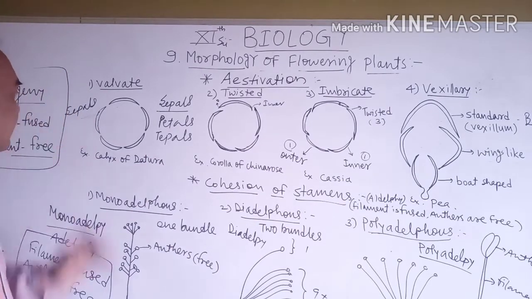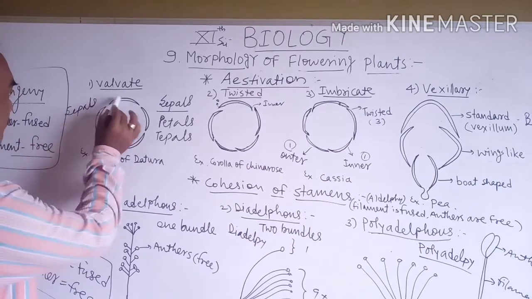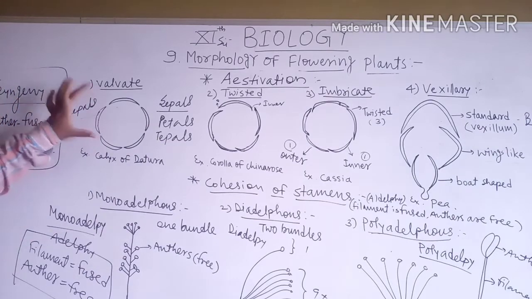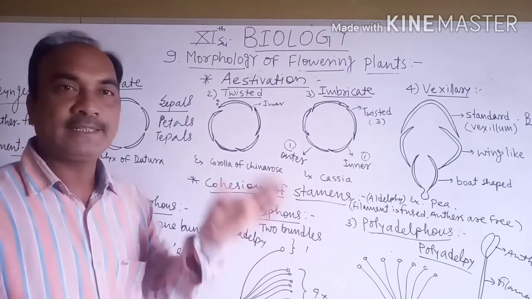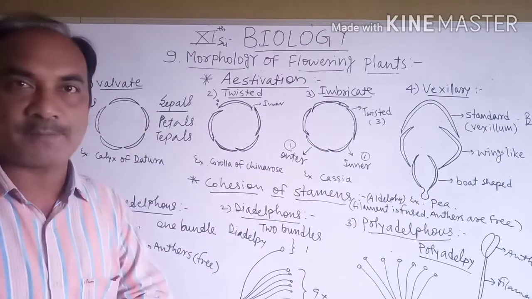So valvate means, these are the 5 sepals, 1, 2, 3, 4 and 5, and all the sepals are free from each other. That condition is called the valvate type of estivation.